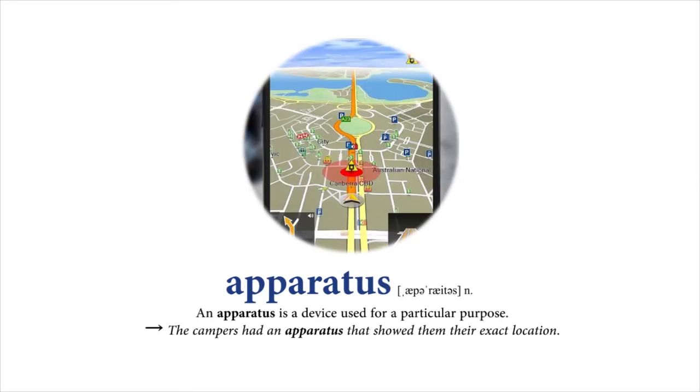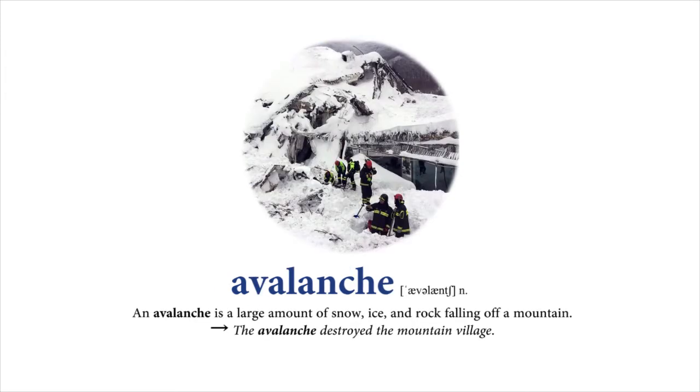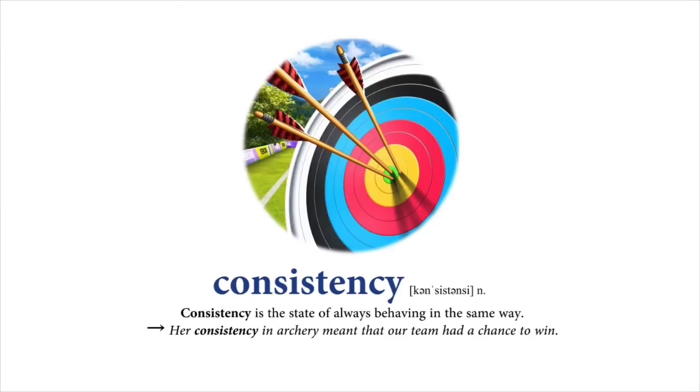Apparatus. An apparatus is a device used for a particular purpose. The campers had an apparatus that showed them their exact location. Avalanche. An avalanche is a large amount of snow, ice, and rock falling off a mountain. The avalanche destroyed the mountain village. Consistency. Consistency is the state of always behaving in the same way. Her consistency in archery meant that our team had a chance to win.